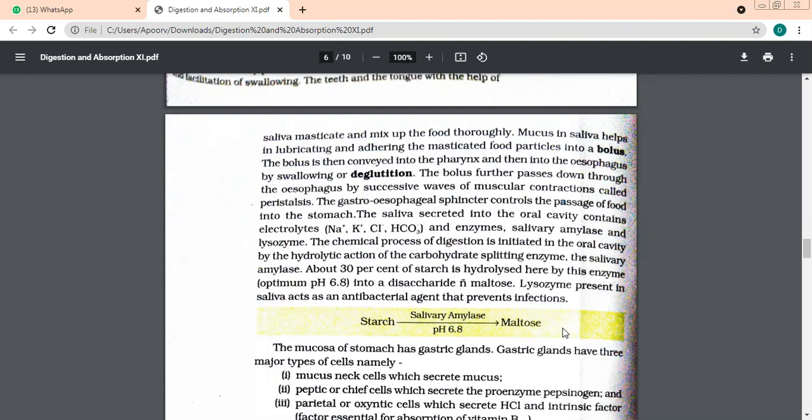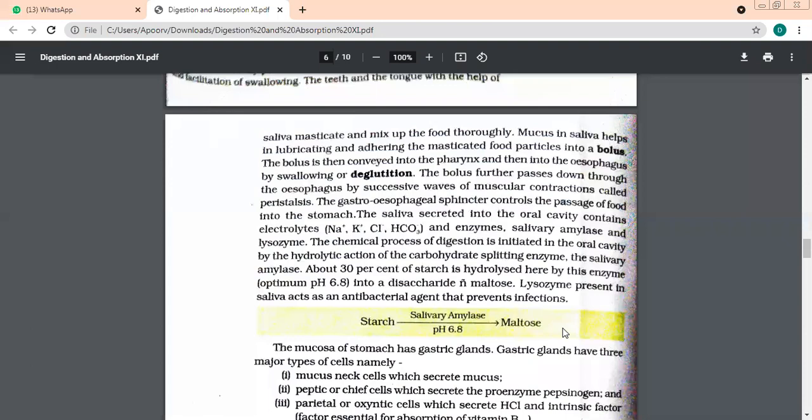When we talk about the composition of saliva, number one, we have mucus. Number two, we have what? We have electrolytes. And number three, most important, we have two enzymes. Name the first enzyme. Salivary amylase and lysozyme. Yes.